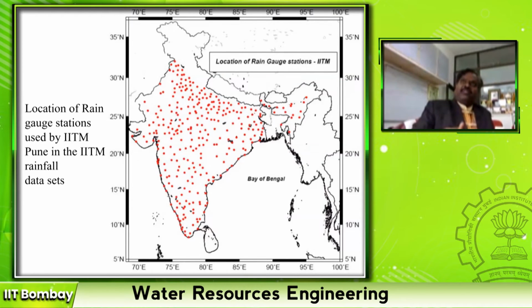In fact, in every district, every collector office, there will be a rain gauge station, right? Then every taluk also there may be a rain gauge station if the variations are there. The agricultural engineering department also maintains rain gauge stations. So various departments measure rainfall at various locations depending upon the importance of a location.